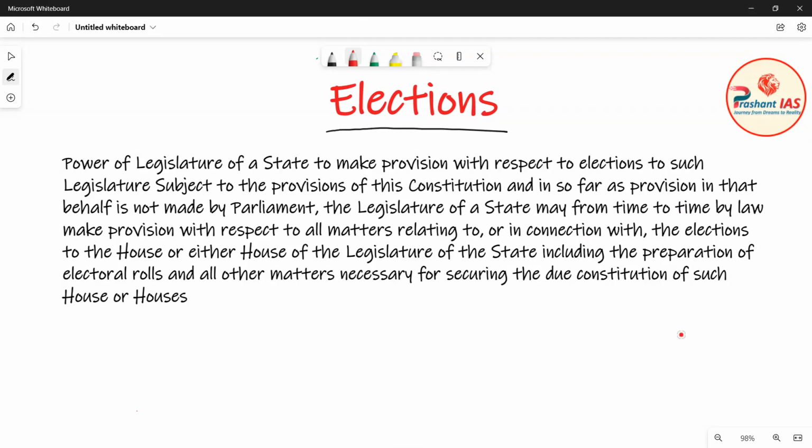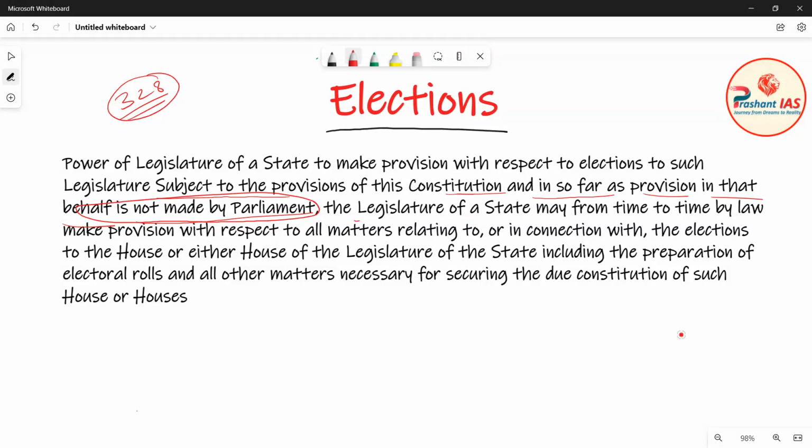So friends, now let us discuss Article 328 of the Indian Constitution. First of all, I will read it for you. The title is: Power of legislature of a state to make provision with respect to election to such legislature. Now let's see what the language of this article is saying. Subject to the provisions of this Constitution, and in so far as the provision in that behalf is not made by Parliament. This line is very important: the provision in that behalf is not made by Parliament.